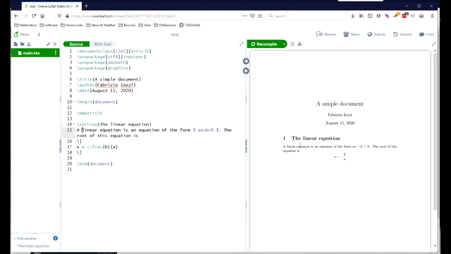Now, the idea behind this is that you should focus on the content, and you should not distract yourself worrying about the appearance. This is important because typesetting has its own rules, and unless you are a professional working in the publishing industry, you might easily make mistakes.